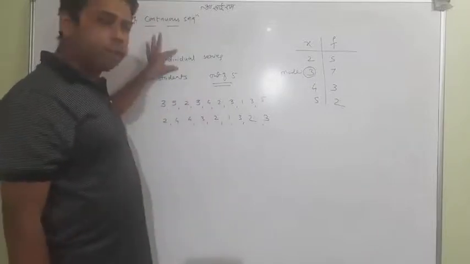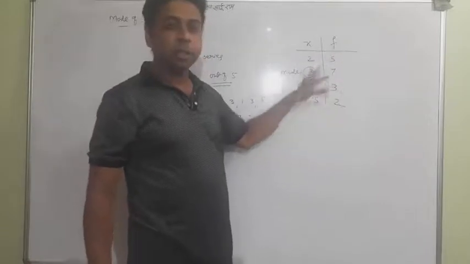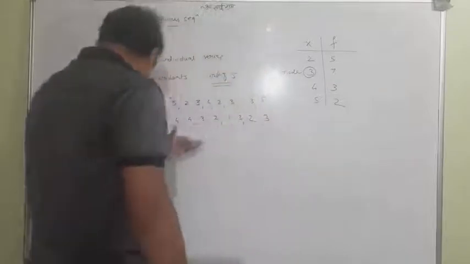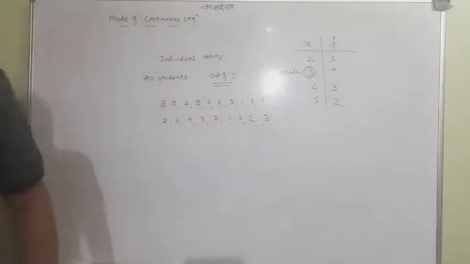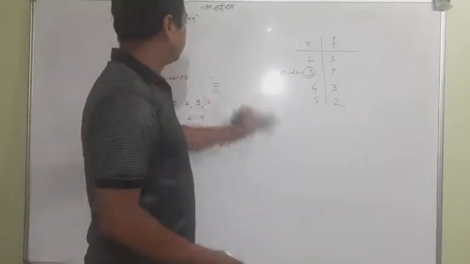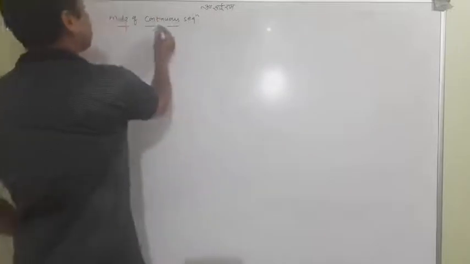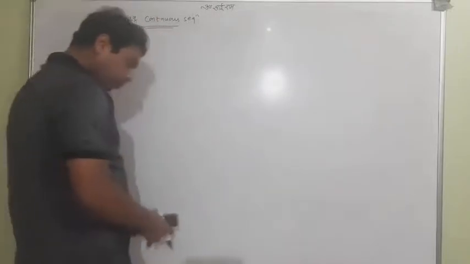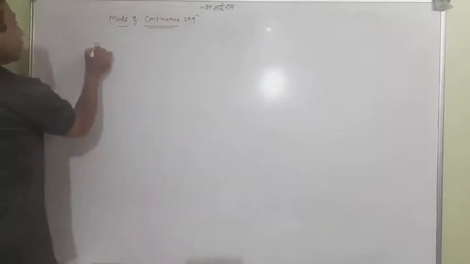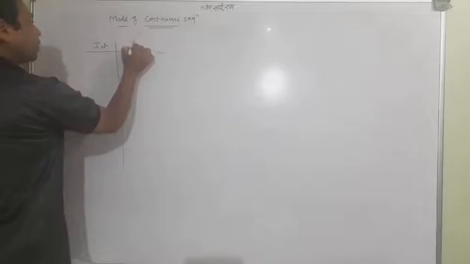This is the individual one. And don't be surprised, whatever column I made is nothing but a discrete sequence. In these two kinds of sequences, we don't have to study it at all. We will study only the continuous sequence. You know that a continuous sequence contains intervals and their frequencies.